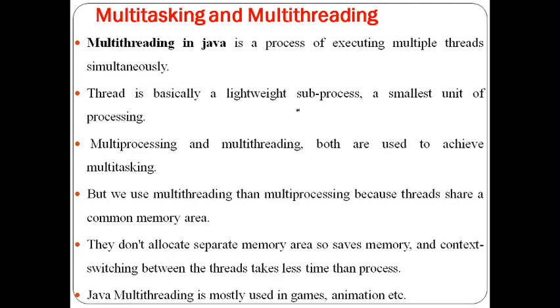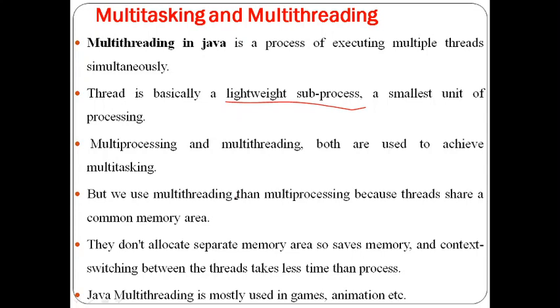Next, I will give some more examples of what is meant by multi-threading. Here we can call multi-threading a lightweight subprocess. Why we call it a lightweight subprocess, I will explain. Listen. If you want to execute a process, we need to allocate memory. For each and every process, we need to allocate memory and time. Then only the process is going to be executed.